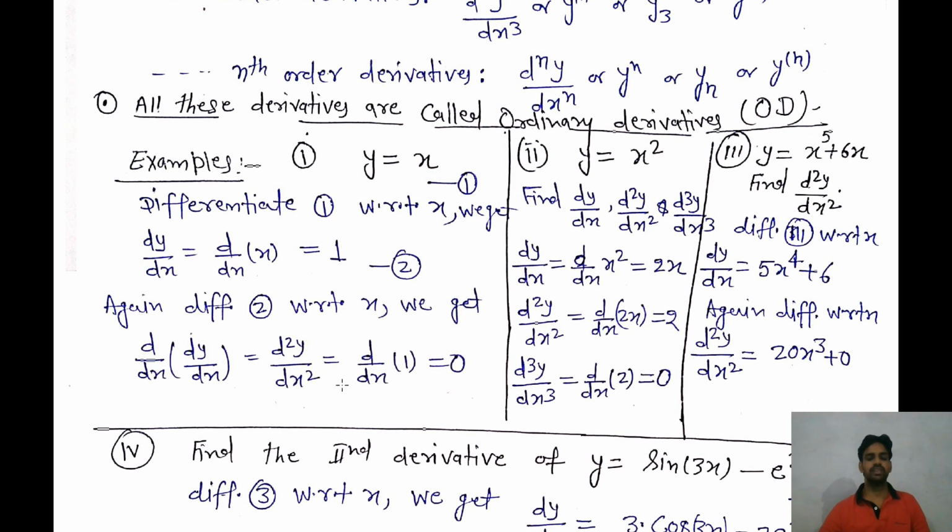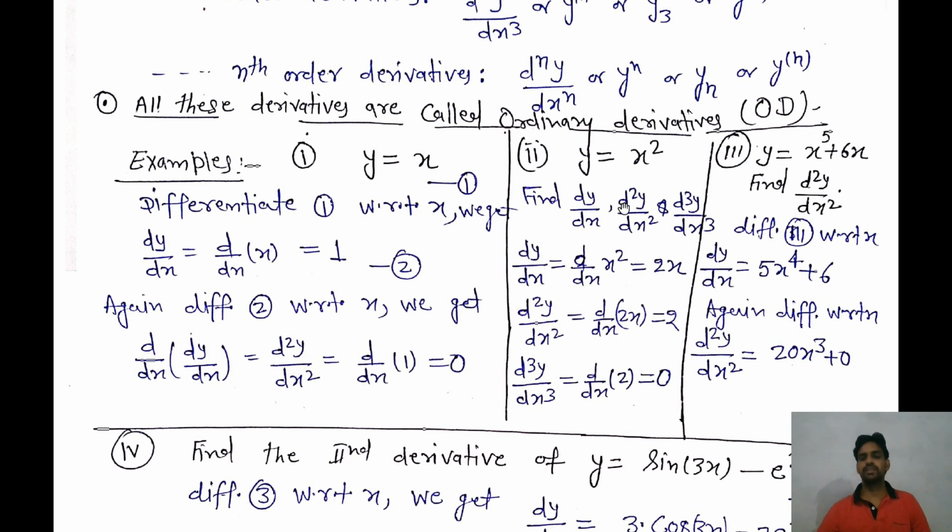d2y over dx square. Now the derivative of a constant with respect to x is 0. So the first derivative we got is dy over dx is equal to 1, and the second derivative d2y over dx square is equal to 0. Similarly, we can take another example, y is equal to x square.